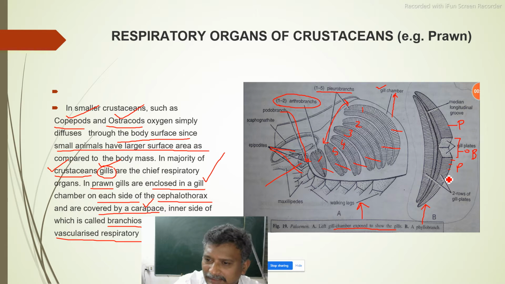But generally they are called gill plates. This is a gill plate, this is a gill plate. All these gill plates simply look like pages in a book.